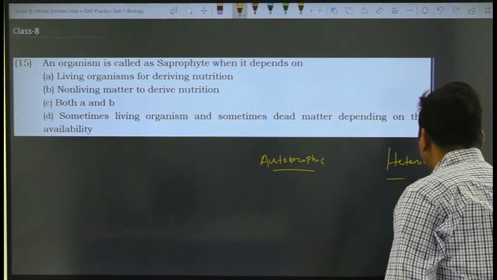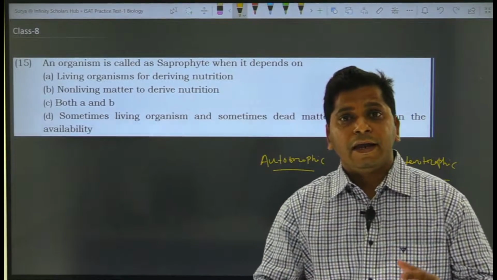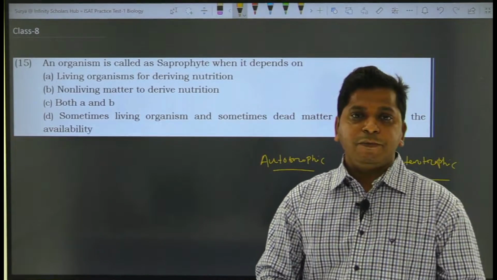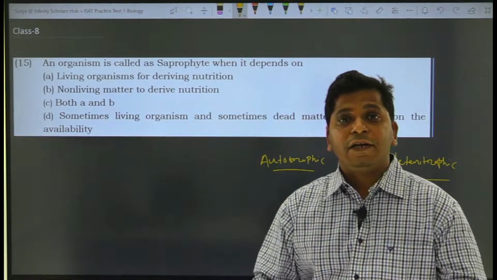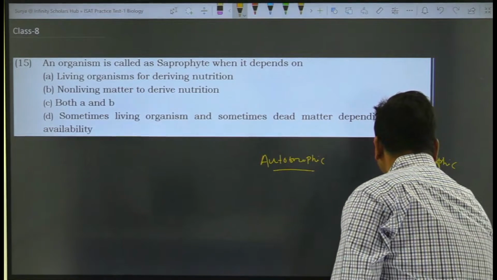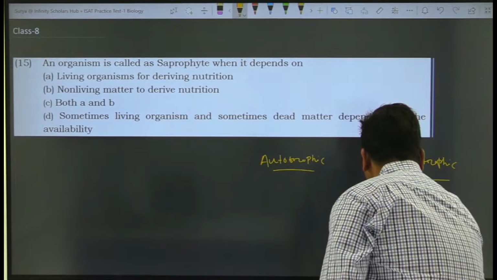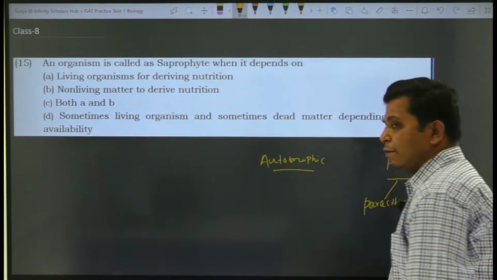So when they depend on other organisms, the other organisms could be a living organism or it could be non-living matter. When organisms depend on a living organism for deriving nutrition, they are called parasitic organisms.